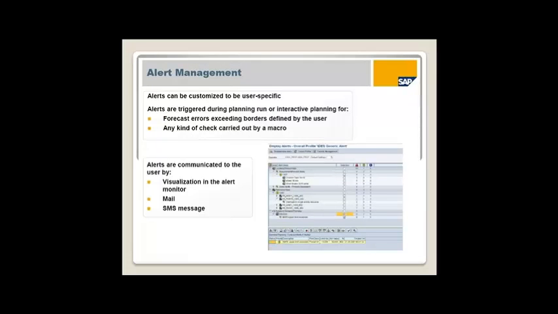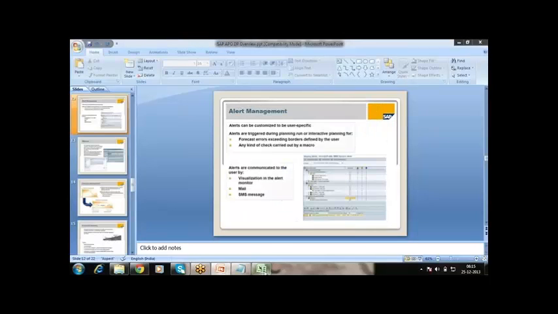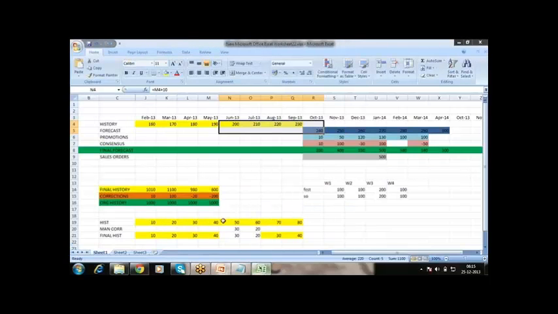And alerts is one of the functionalities which is going to save a lot of time and effort for the business users. Say for example, like I told, we can compare the sales orders and forecast. So in reality, if you want to compare product by product, what is the sales orders and what is the forecast? Is it possible?